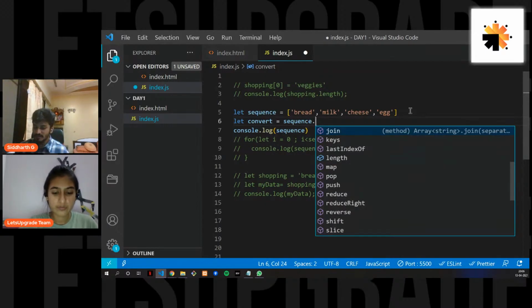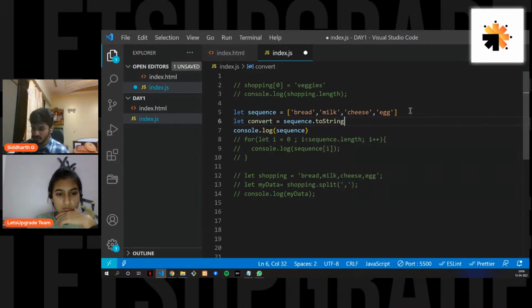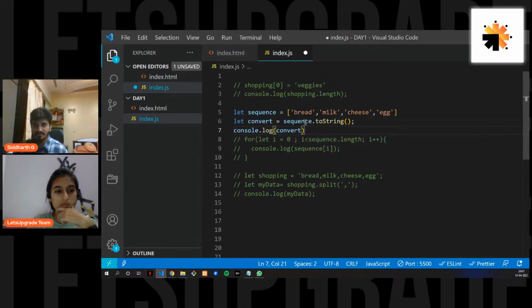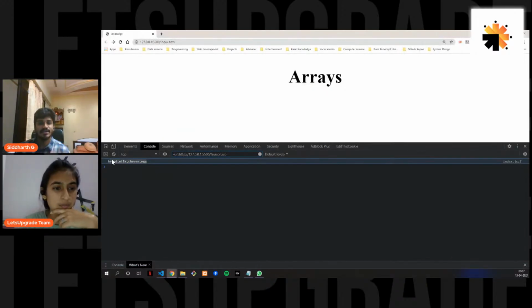So how do we do that? There is a method called toString. VS Code gives you this recommendation, a choice of what you want to use, and let's see what we get in return. I'll do this as convert, because that's the variable that we are using. Let's see now what we get. You see, this is the exact string that we wanted.